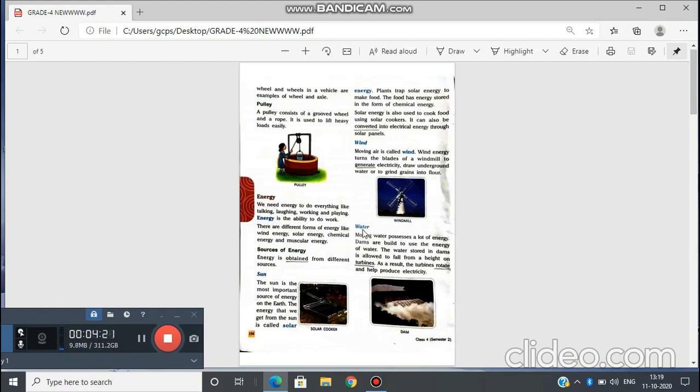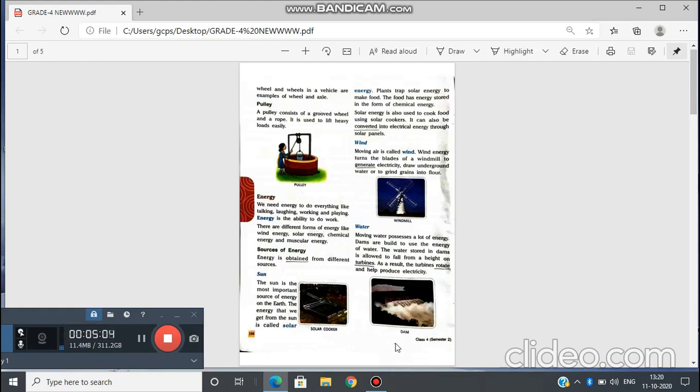Next is water. Moving water possesses a lot of energy. Dams are built to use the energy of water. The water stored in dams is allowed to fall from a height on turbines. As a result, the turbines rotate and help produce electricity. What is a turbine? A steam powered machine that produces electricity through movement, and rotate means move. The electricity is produced by the flow of water over dams.